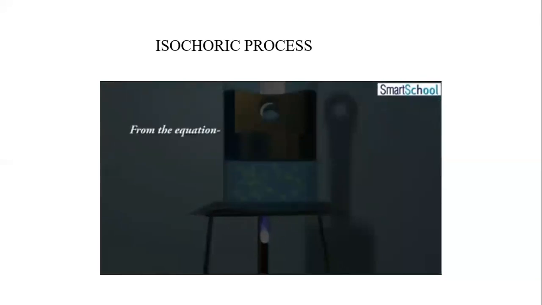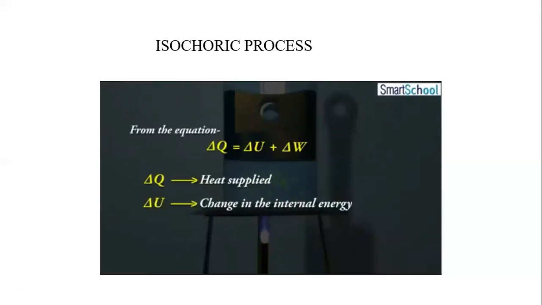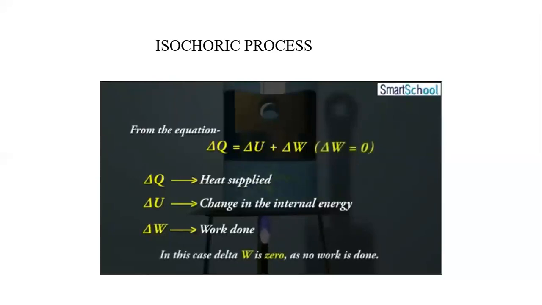Going back to the equation, delta Q equals delta U plus delta W. Here, delta Q is the heat supplied, delta U is the change in the internal energy, and delta W is the work done. Since in the isochoric process no work is done, delta W is 0.